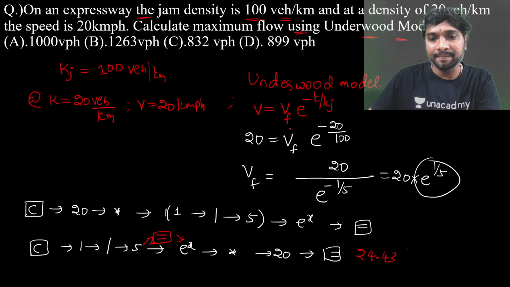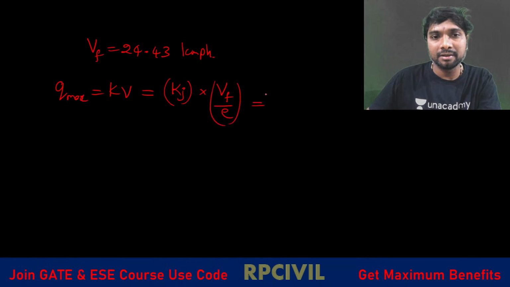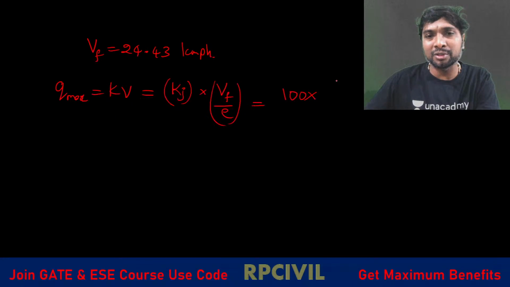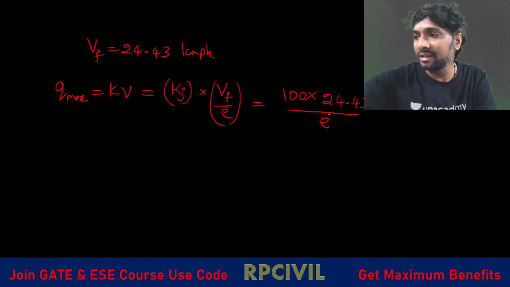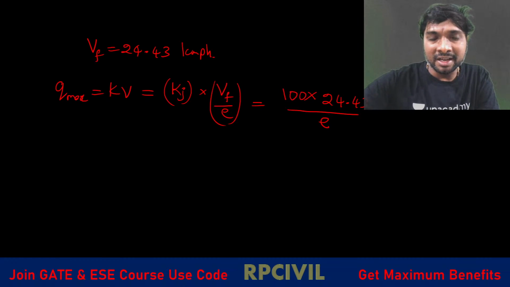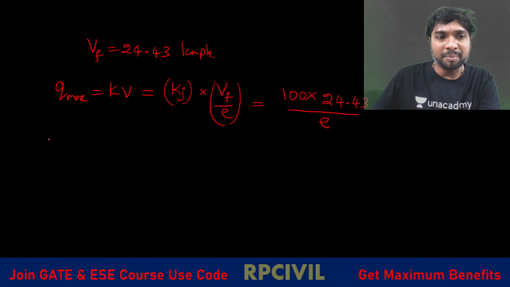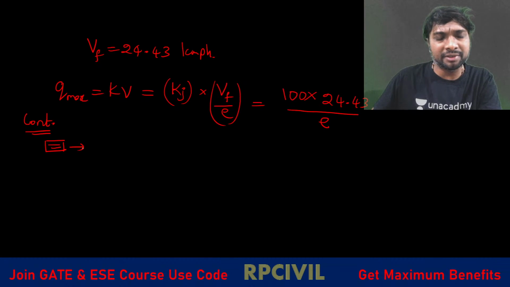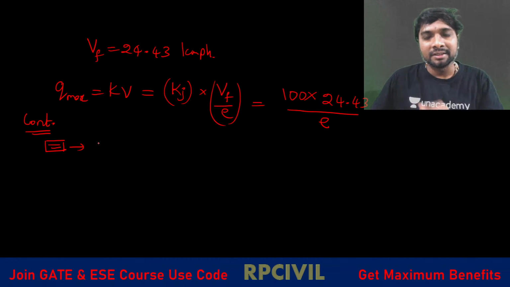What is kj? 100, into Vf, which is 24.43 we have got now, divided by e. So directly we have got the answer already, right? From the previous one continuation, 24.43 we have got, equality symbol. Then what we need to do?